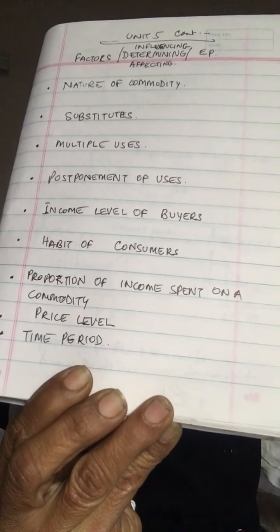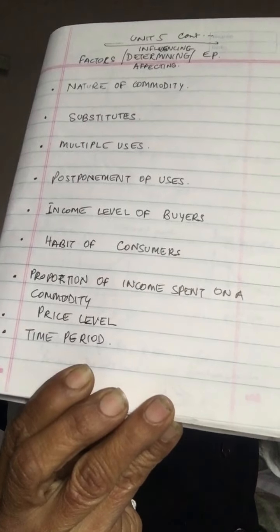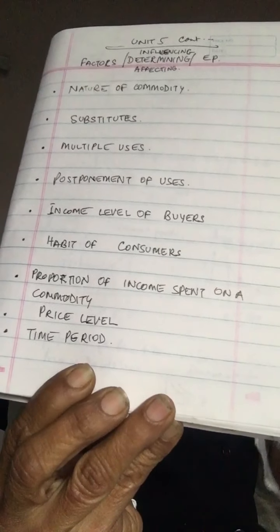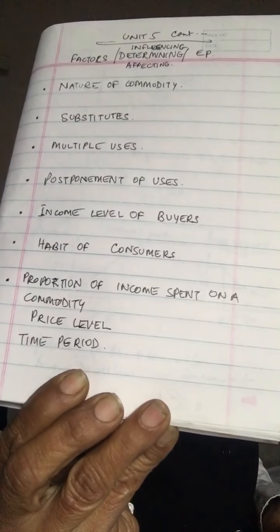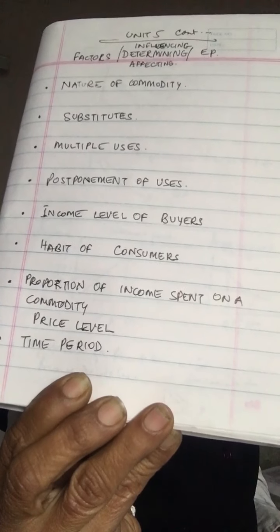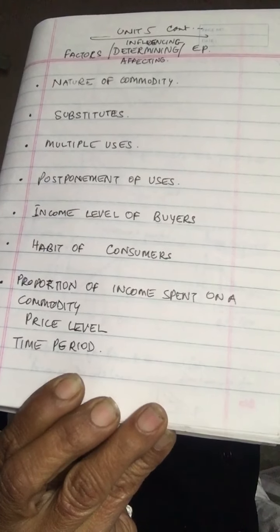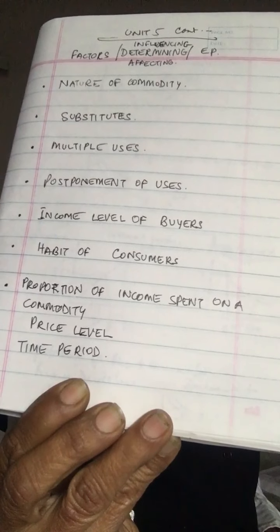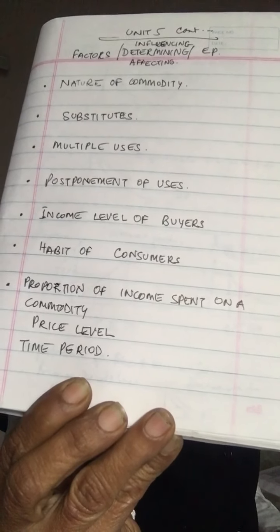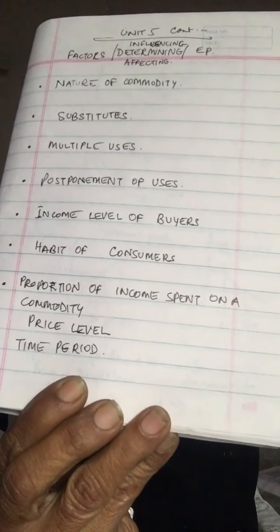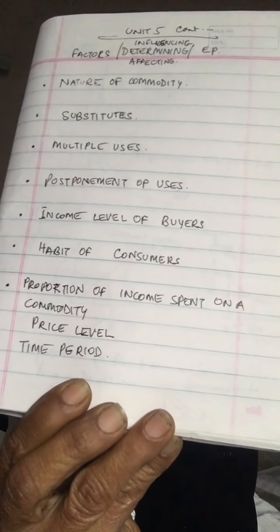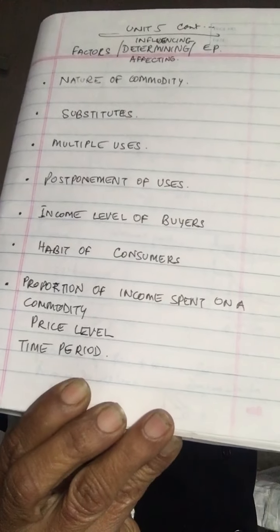So even if the prices go high, you will buy it. Let's talk about a certain brand of tea or a certain brand of toothpaste that you're using. Suppose the price of that goes high, you will still buy it because it becomes your favorite brand. You feel that's good for you.